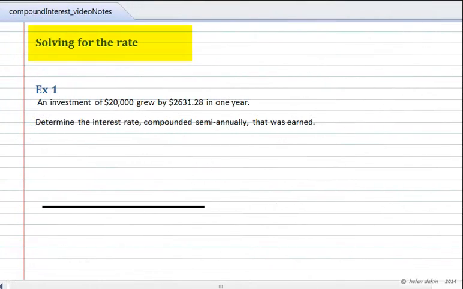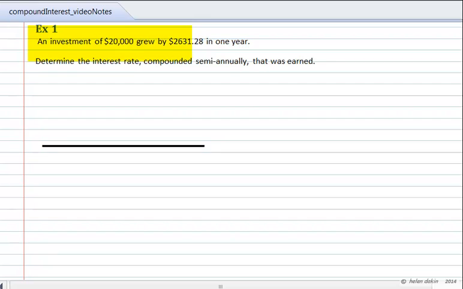Solving for the rate. Example 1. An investment of $20,000 grew by $2,631.28 in 1 year. Determine the interest rate compounded semi-annually that was earned. Let's see what we can put on our time diagram.